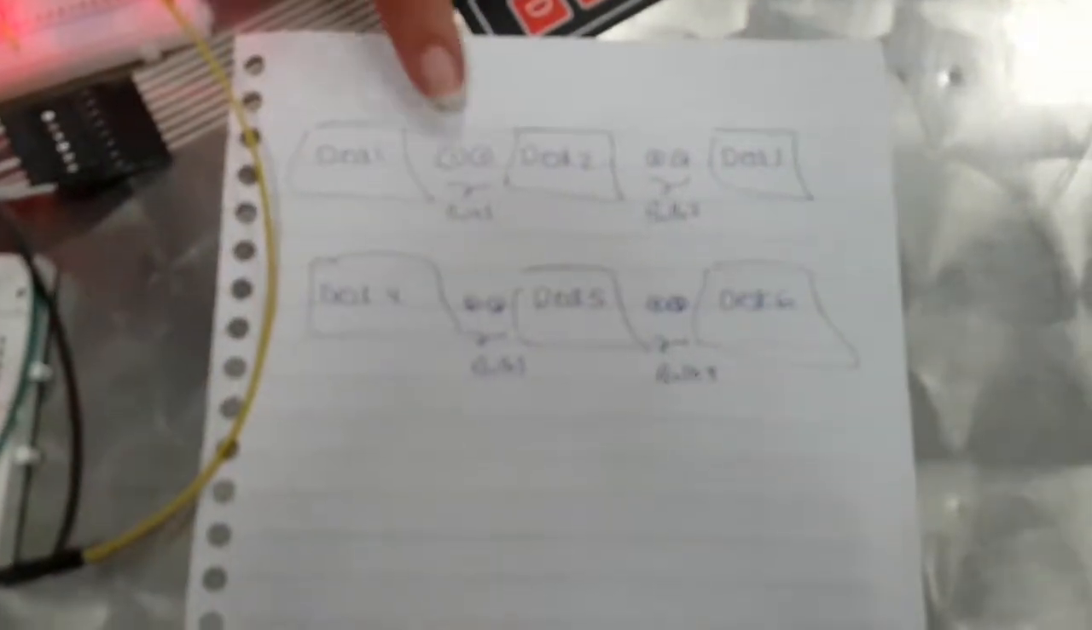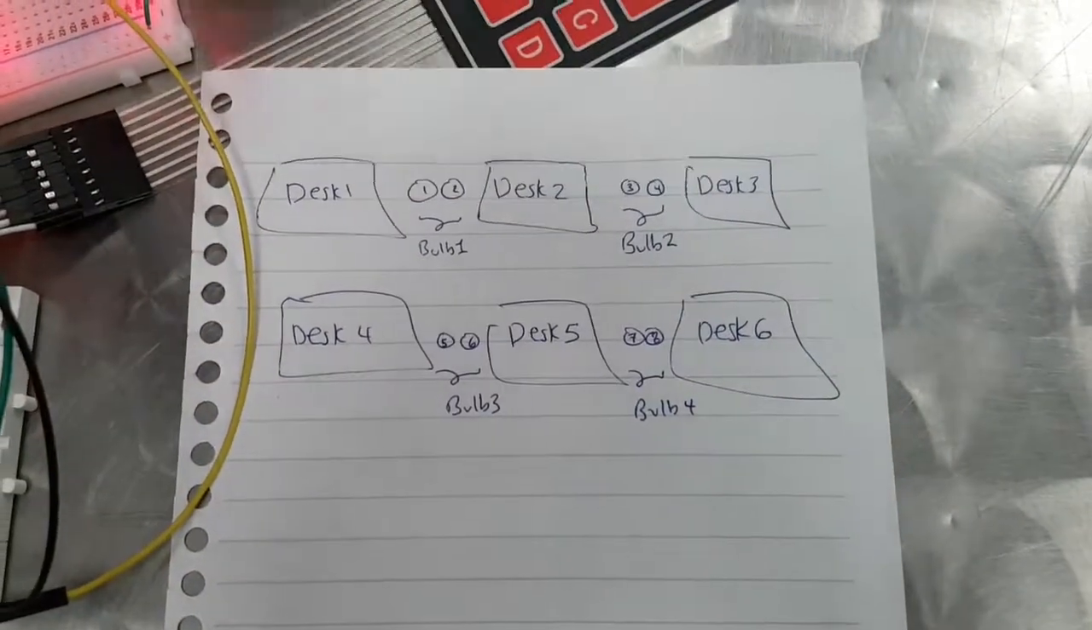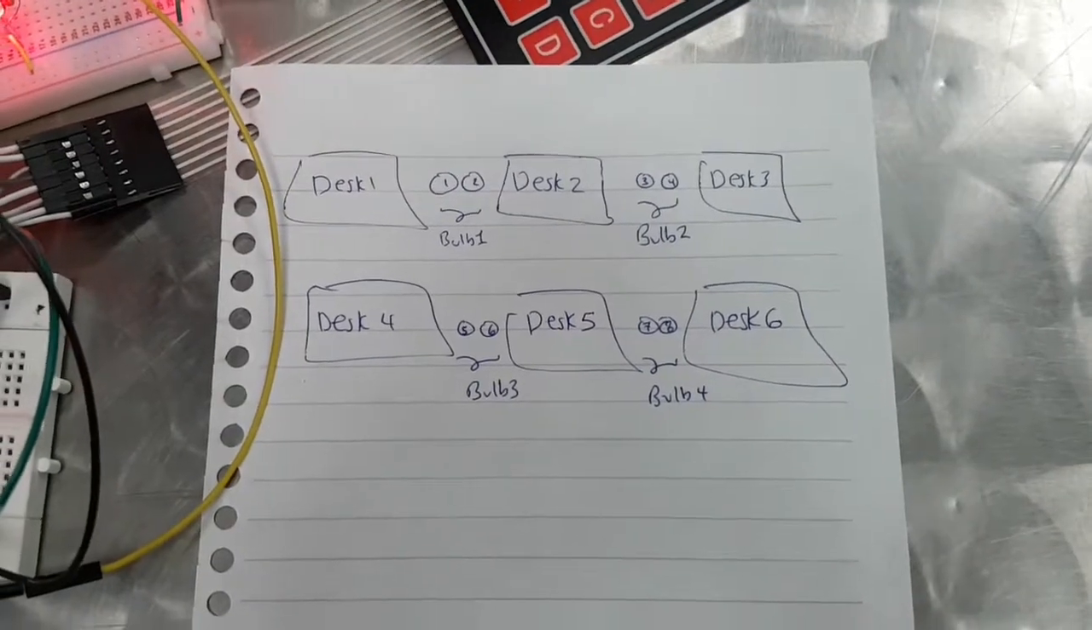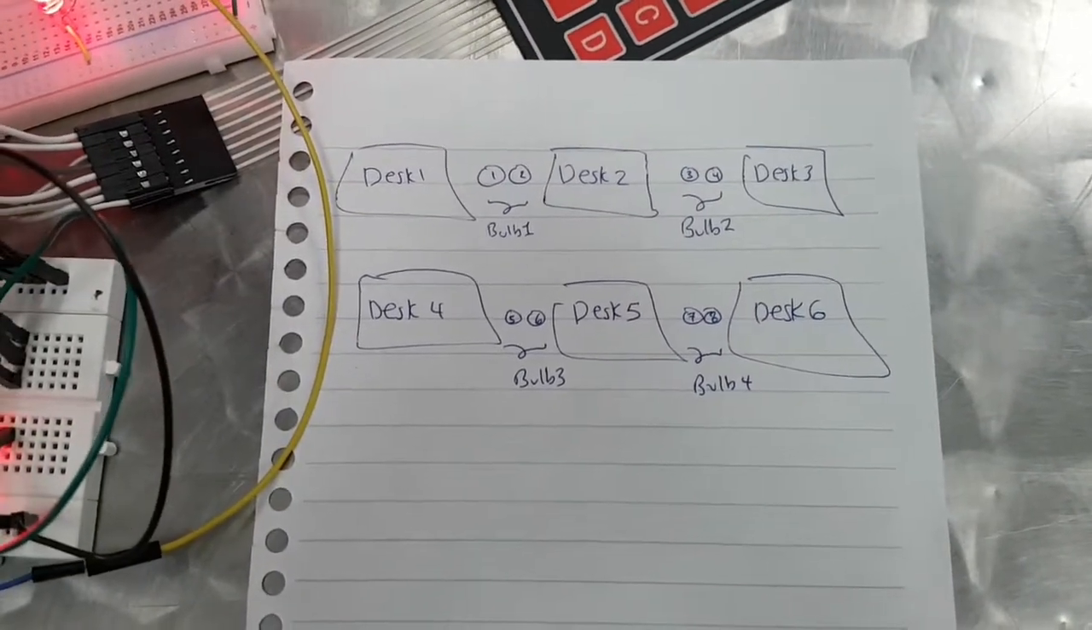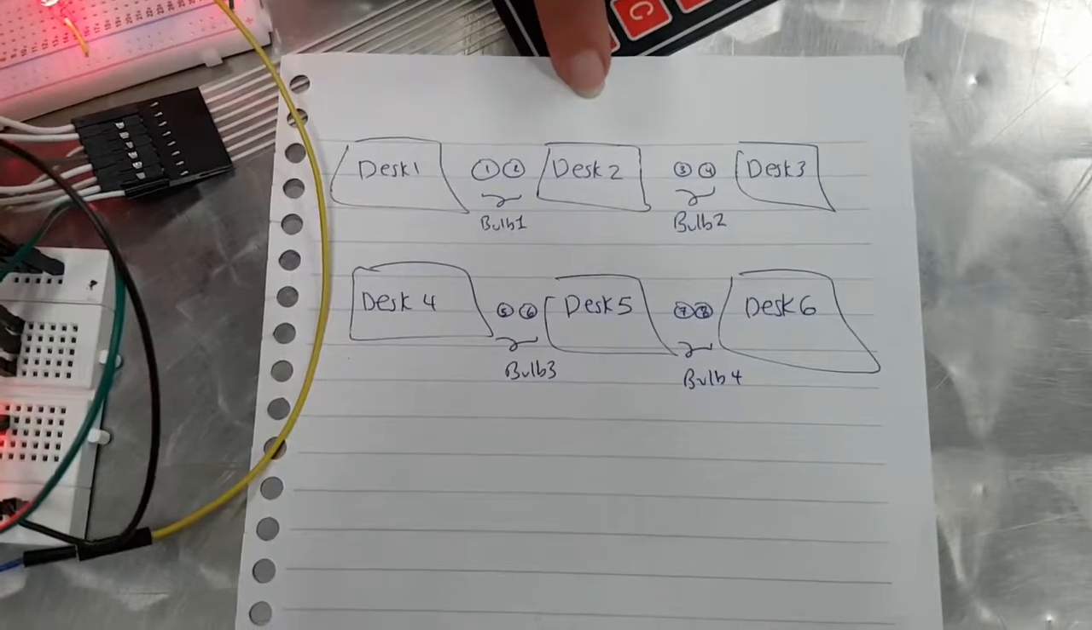I'll be explaining the light system component of the project. The light system is arranged such that we have 2 light bulbs between each 2 desks, and the first row always lights up whenever we have anyone in the room, such that they can see the board. The board is supposed to be here.